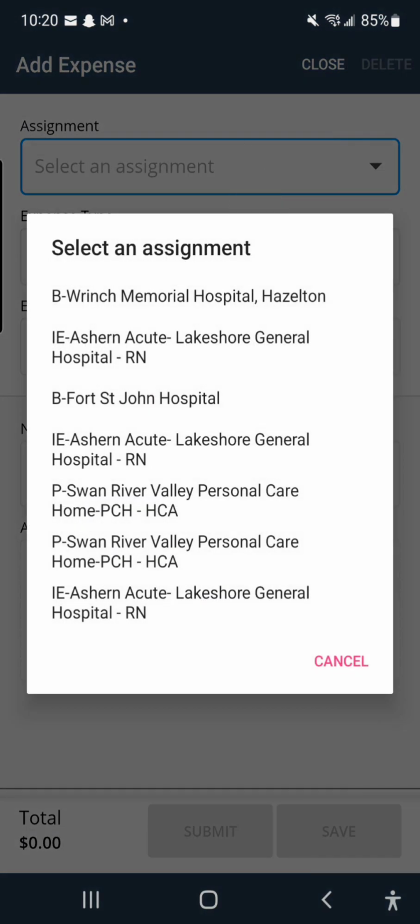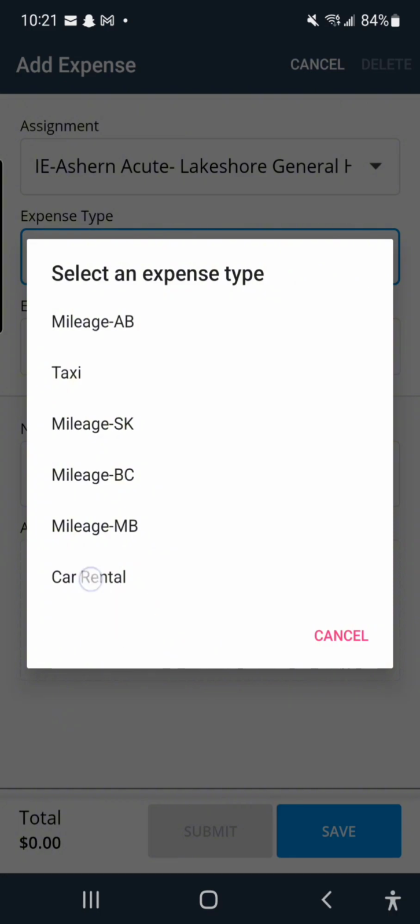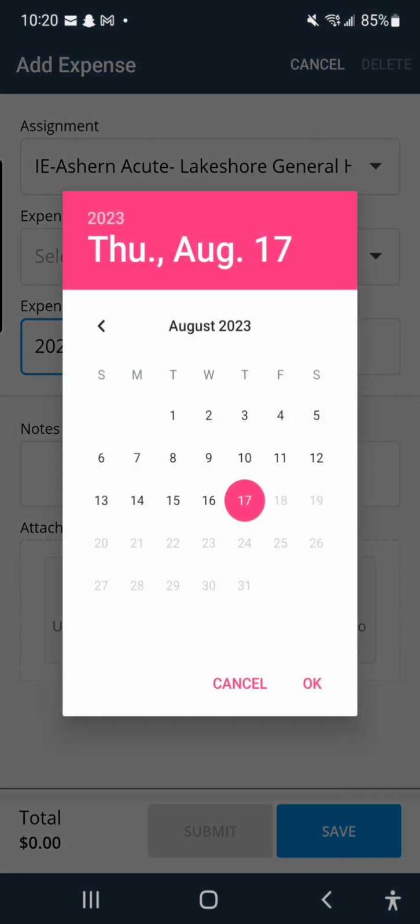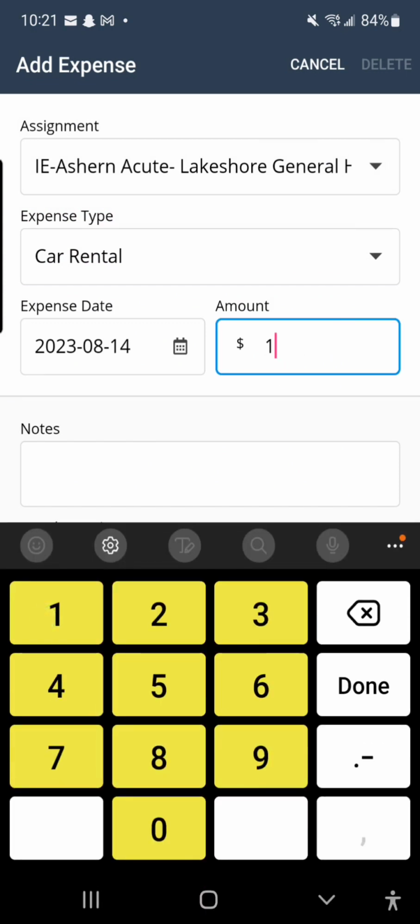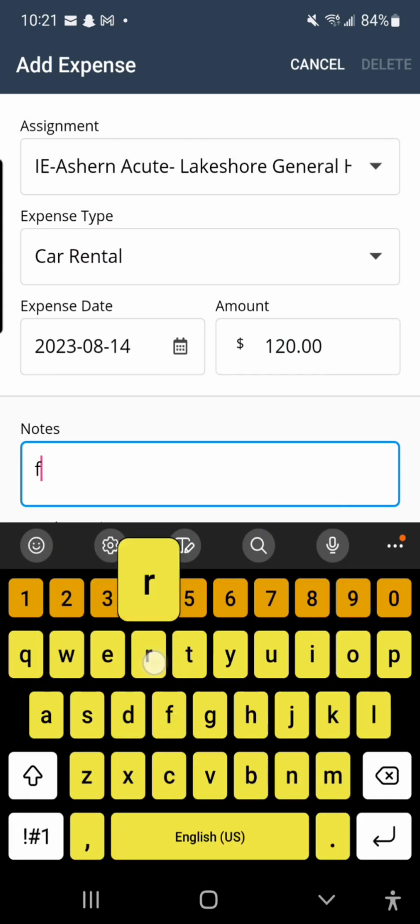Start by clicking the assignment, expense type, the date, and the amount. And provide a brief description.